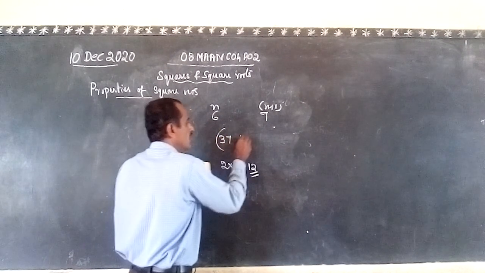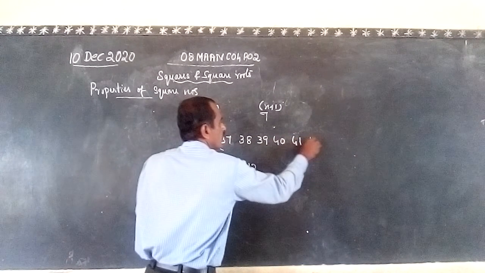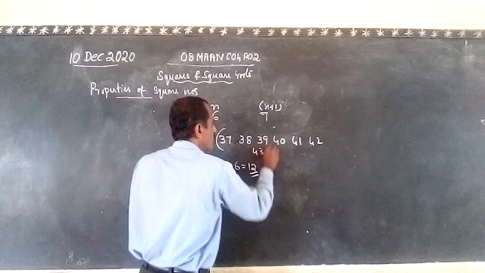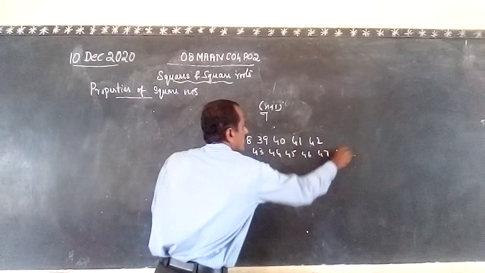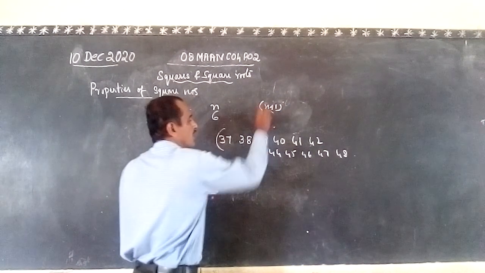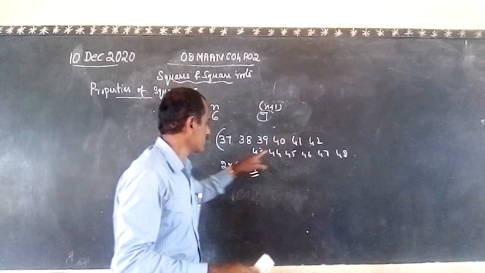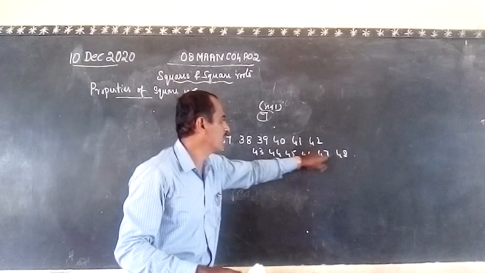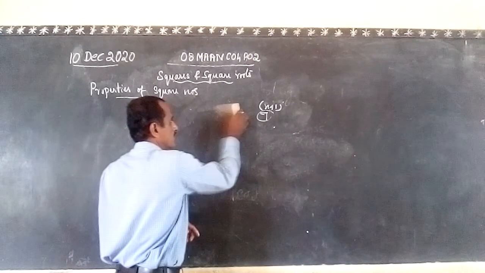Next 37, 38, 39, 40, 41, 42, 43, 44, 45, 46, 47, 48. 49 is the square of 7. So 12 are there. 1, 2, 3, 4, 5, 6, 7, 8, 9, 10, 11, 12. So 12 non-perfect squares are there.